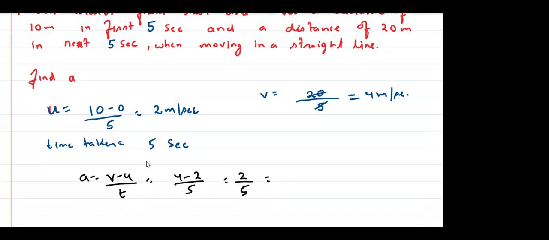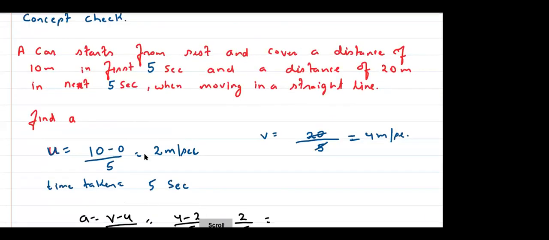What is this T? T is the time in which the change happened. हाँ या ना? Think about it, शिवांश. So in which time did the change happen? The velocity changed in the next 5 seconds, yes or no? समझ में आ रहा है? Right everyone? सबको समझ में आ रहा है?